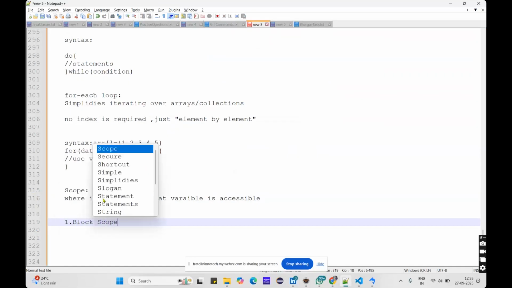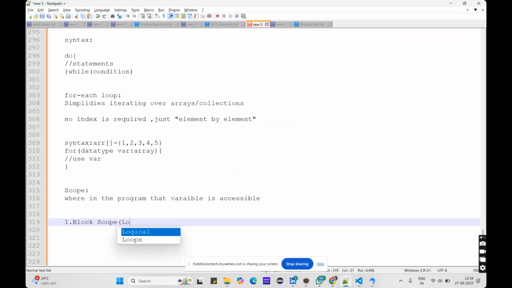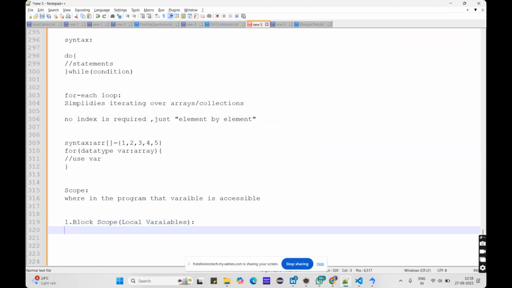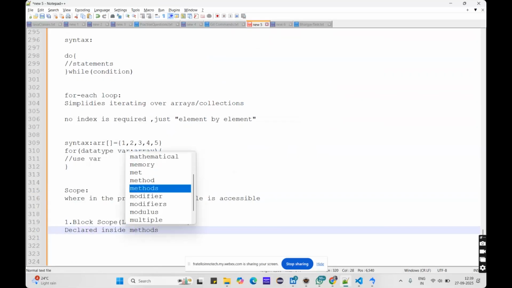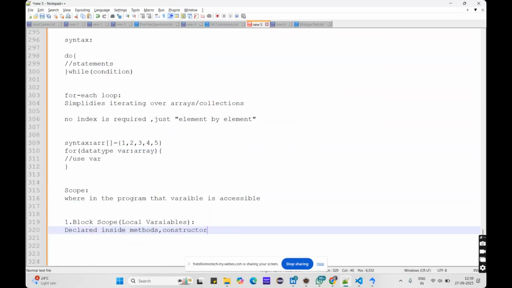Block scope, we call it local variables also. When you declare variables inside a method, or a constructor, or a block of code, okay, block is nothing but this is a block.